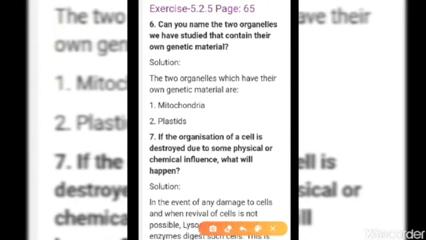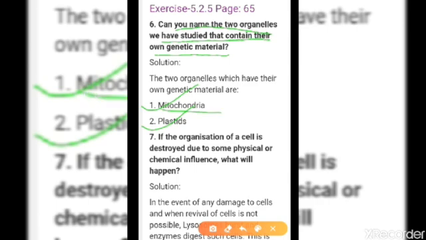So here comes: can you name the two organelles we have studied that contain their own genetic material? See, we already know that in the cell there are some cell organelles that contain their own genetic material like RNA or DNA. That is the mitochondria and plastid. Remember, mitochondria and plastid have their own genetic material.